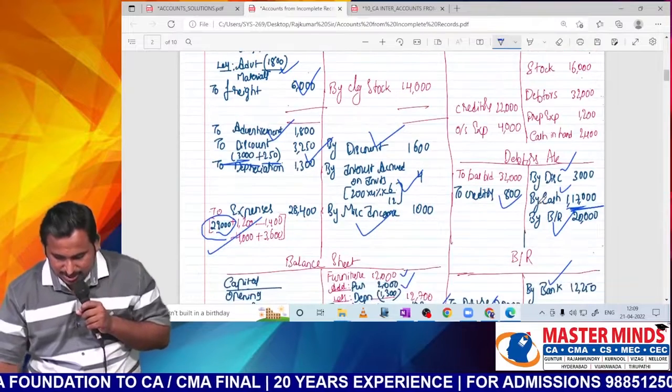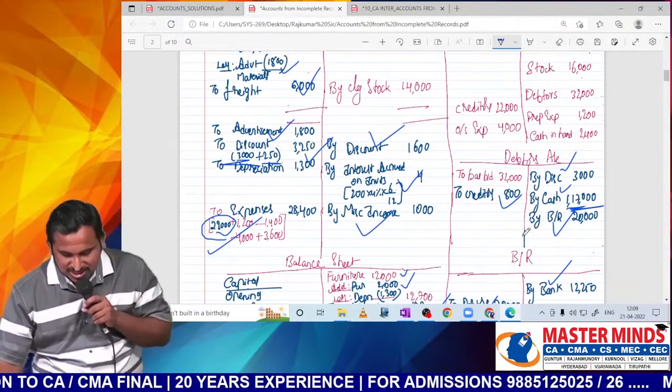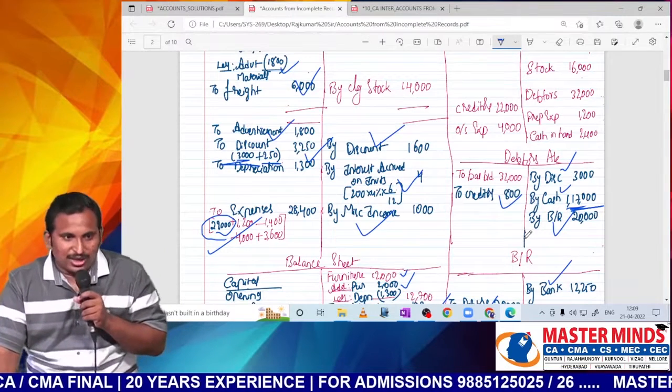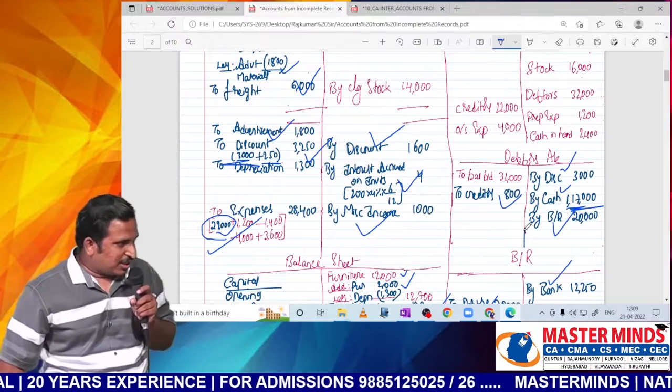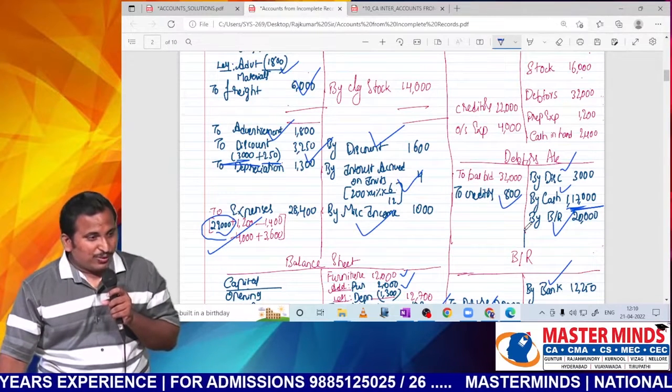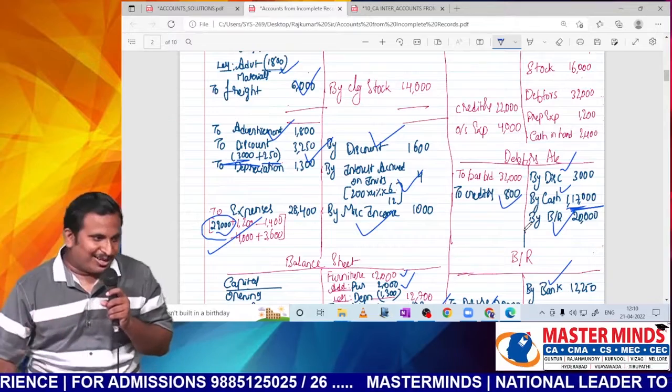Do you know closing debtors? Till now, with our information, do we know closing debtors? No. So we cannot create it now. So we have to create once we know the closing debtors. But don't wait till that time, sir. If you wait till that time, you will forget that you need to provide provision.